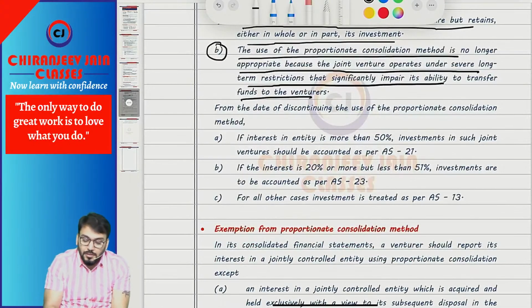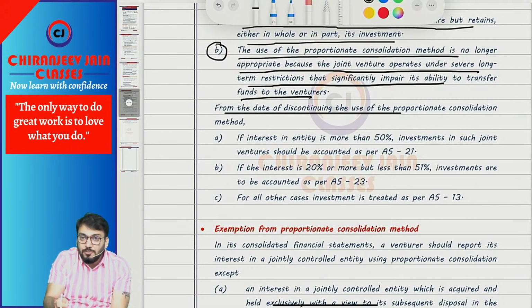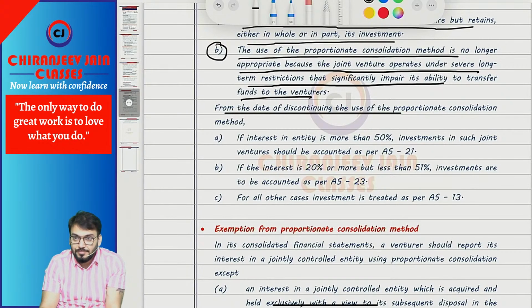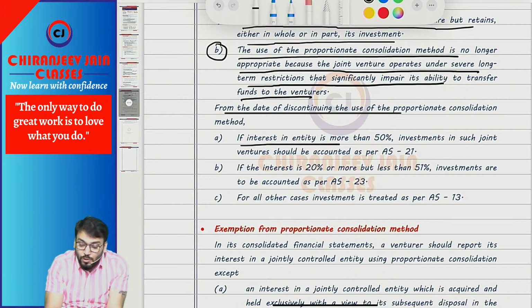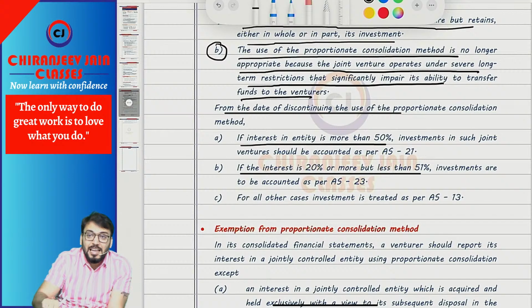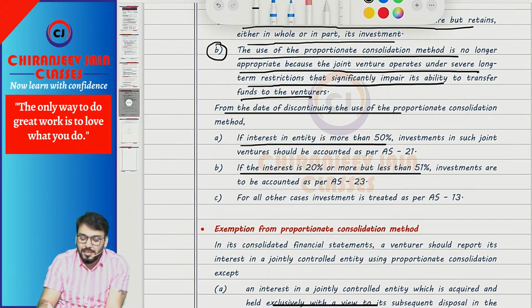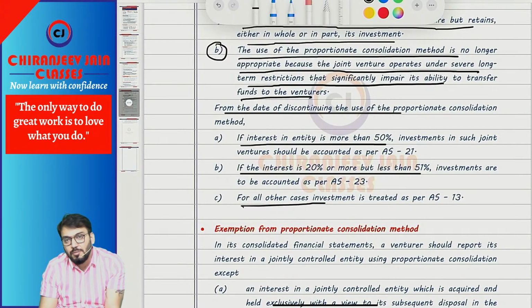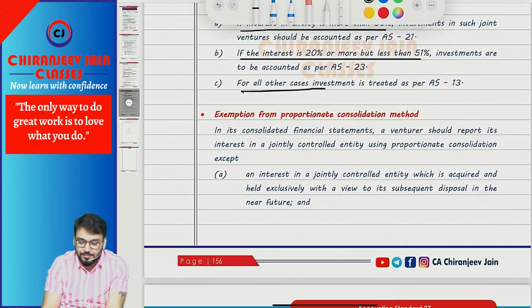From the date of discontinuing the use of PCM, how do we report that investment? If the interest in the entity is more than 50%, then AS 21 will be applicable. If the interest is 20% or more but less than 51%, then we will apply the AS 23 equity method. For all other investments, we will apply AS 13, means the investment will be recorded as per AS 13.